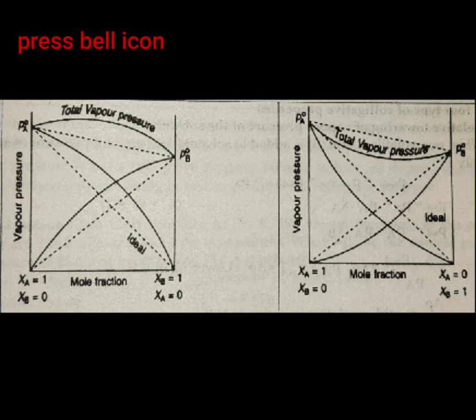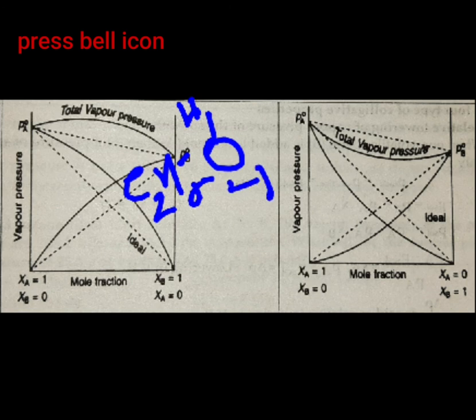Now, how is ethyl alcohol? It has a highly electronegative element, oxygen, right? So I can represent it in this way, C2H5OH. This is ethyl alcohol. Due to this oxygen and also the hydrogen present within this molecule, it undergoes hydrogen bonding. So a large number of ethyl alcohol molecules are combined with each other through hydrogen bonding.